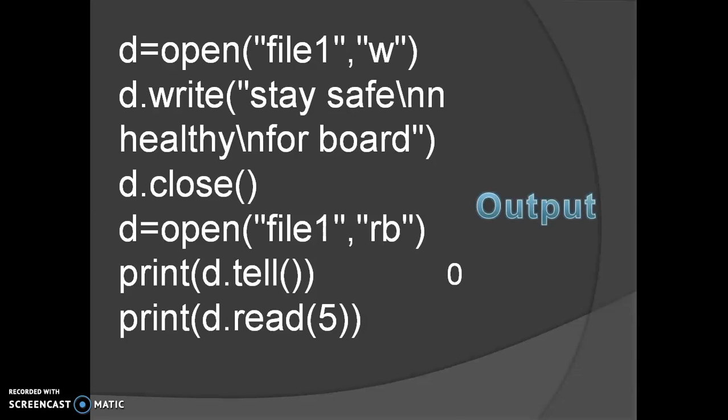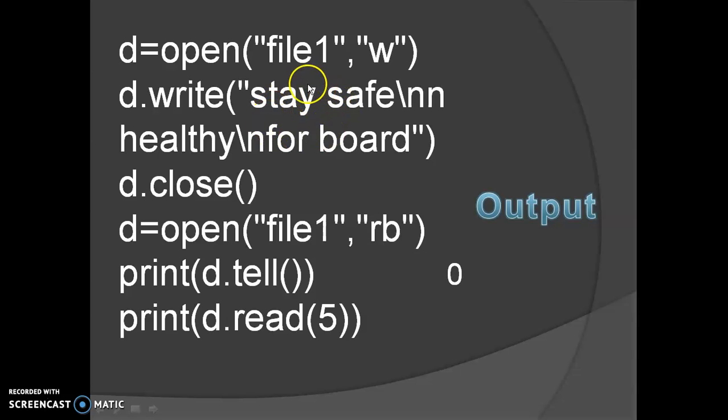Let's see the output. Then we have read 5 bytes from the file, and if we print those 5 bytes, what will they be? S is at 0, then 1, 2, 3, 4 and 5.